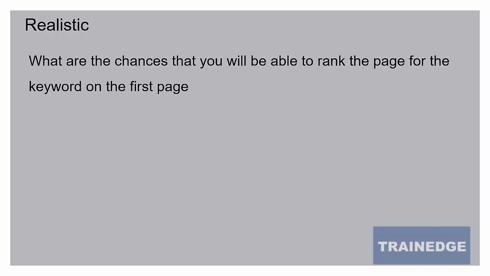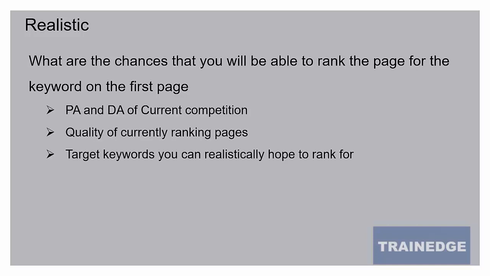Any keyword a site targets on a page must have a realistic chance of ranking in Google keyword searches and must have a realistic chance of ranking on page 1. How do we determine that? We can look at the page authority and domain authority of current competition. So we search Google with the target keyword and see the page authority and domain authority of currently ranking pages. If the domain authority of currently ranking pages is too high compared to our domain authority, or the pages which are ranking have very high page authority, then it is going to be very difficult. It may not be realistic for us to target that keyword.